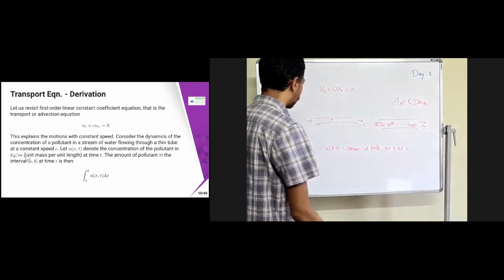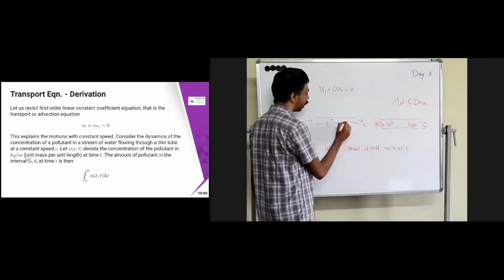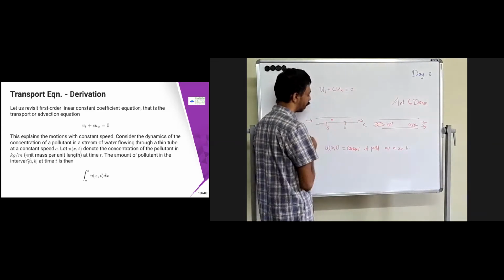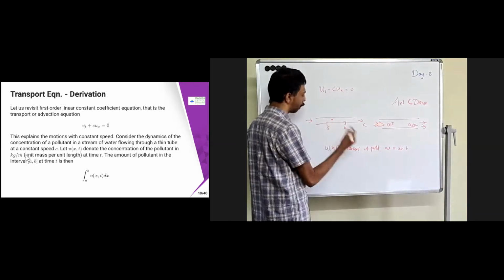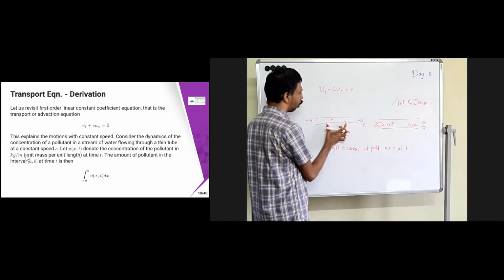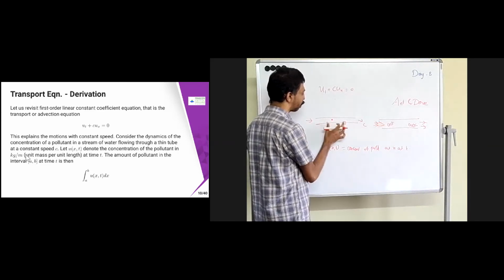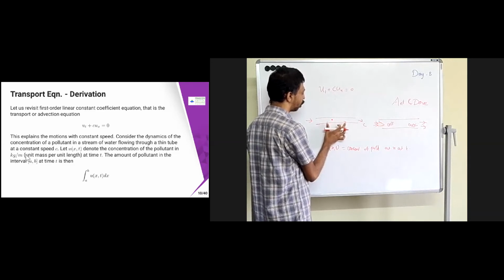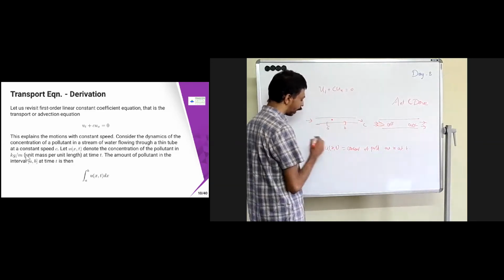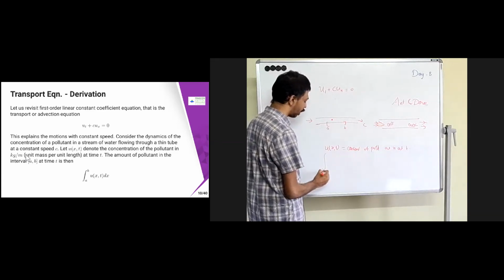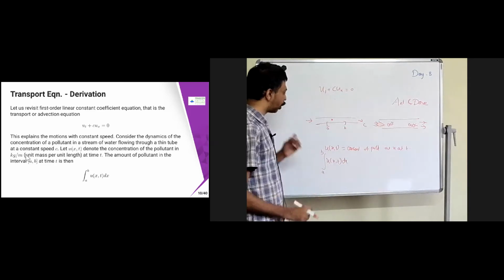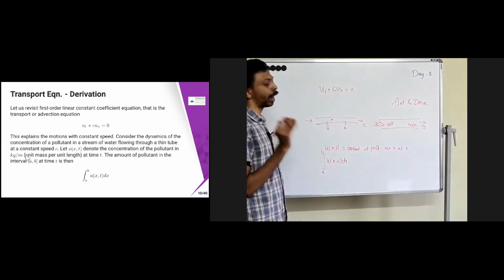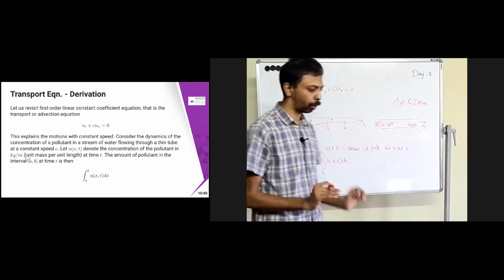Now I'm going to see how much pollutant there is in the interval a comma b. Since u of x comma t is the concentration of the pollutant at x at time t, if I consider the whole interval at time t, I can do the integration: the integral from a to b of u of x comma t with respect to dx tells me the amount of pollutant in that interval a comma b at time t.